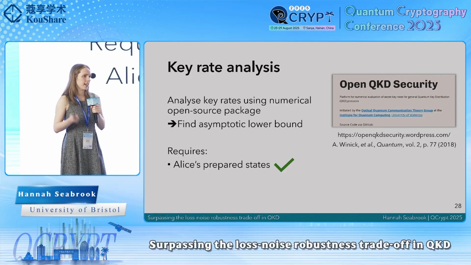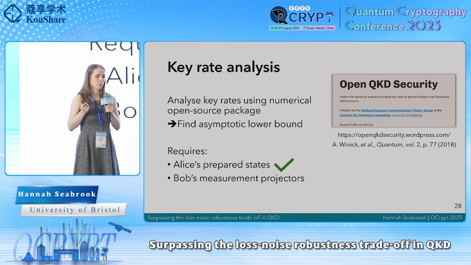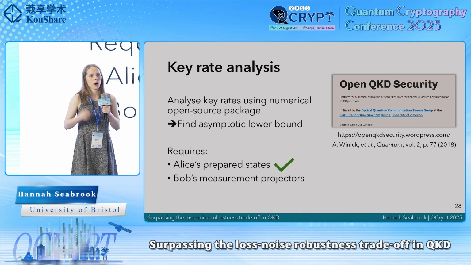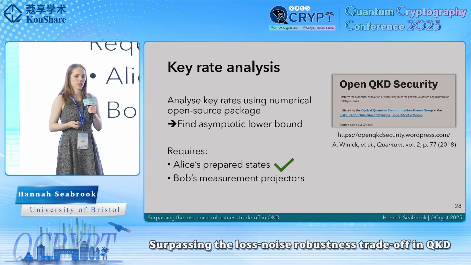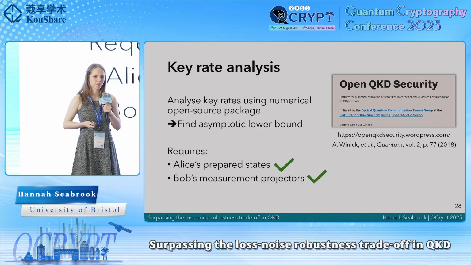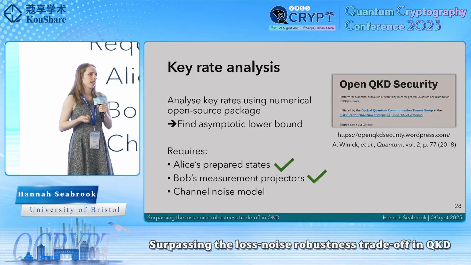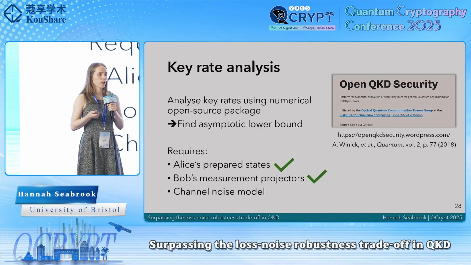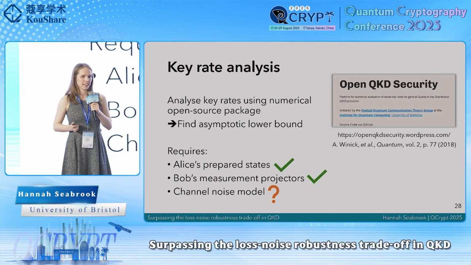The next thing we need is a mathematical description of Bob's measurement projectors. Well, we can use exactly the same formalism that we've just identified and write them as part of a 2 qudit basis. So we have this. Now the final thing we need is a mathematical description of the channel noise model. And this bit is a bit more complicated.